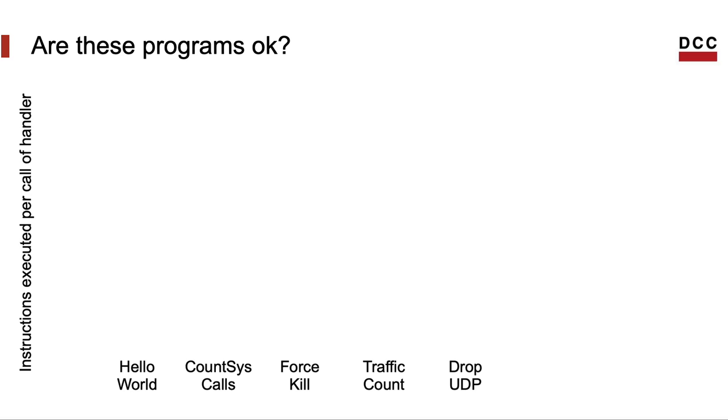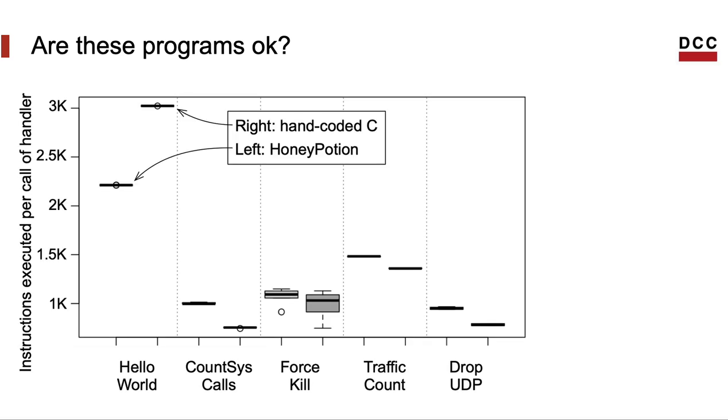And you also might ask, is this code efficient? We can compare our programs with equivalent C programs. We have 5 equivalent benchmarks. The C programs were not implemented within our group. We implemented the equivalent Honeycomb programs. And you can see that the performance is not very different. In at least one case, our program is even faster than the C program.